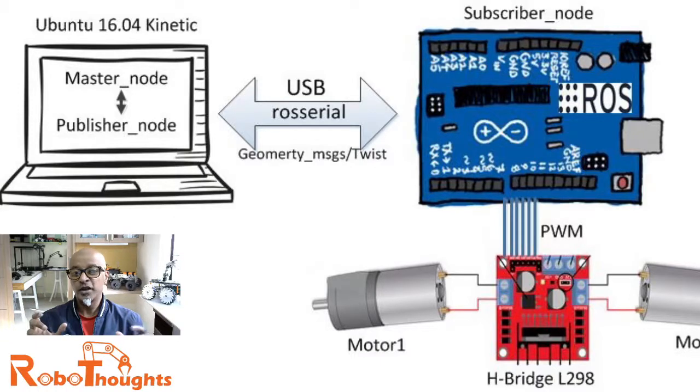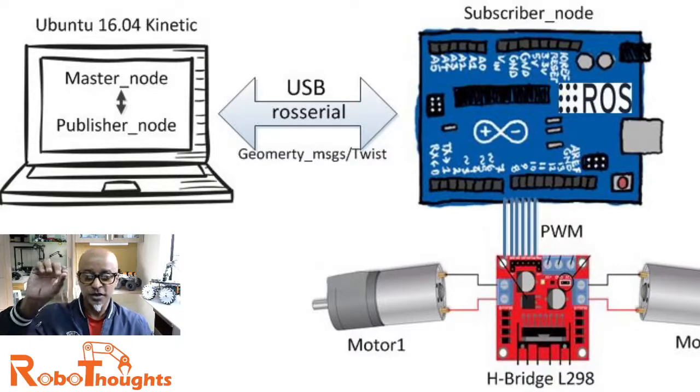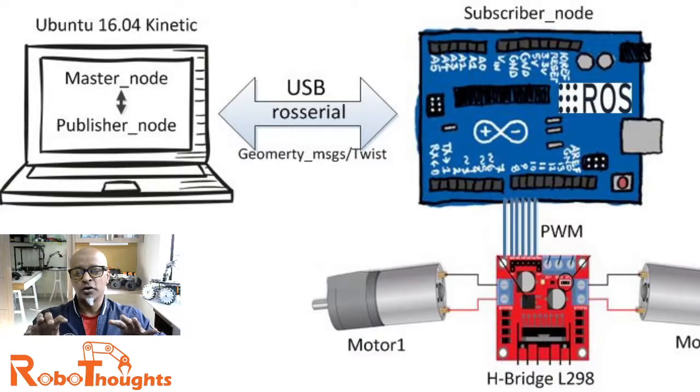Many of these publishers can send messages to the same topic, and many subscribers can receive them. For example, in Jetson Nano, you can have about 10 different Arduino boards connected, and each board will be considered as a subscriber node. So I hope you understand how this logic works.